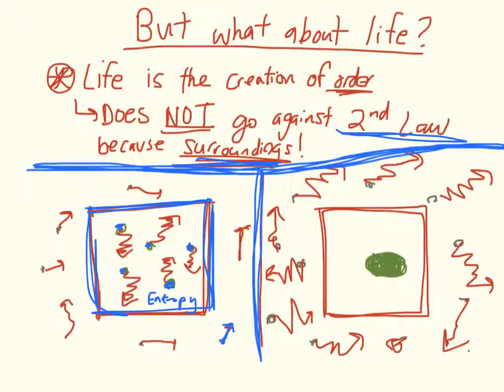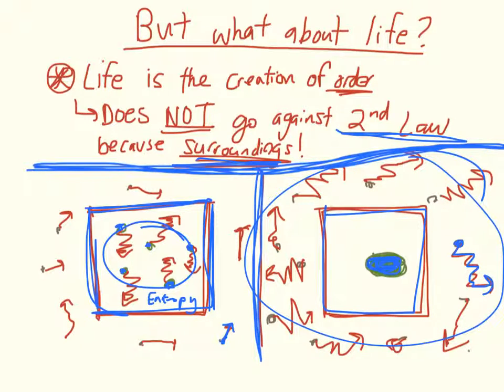But as you take these small molecules and make them into a larger molecule that is more ordered, you have less disorder within this organism or cell, but you have more disorder in the surroundings. So overall, the entire universe will have more disorder and increased entropy. So how does entropy increase in the surroundings? Well, organisms will often release heat as byproducts of whatever processes occur inside the organism.